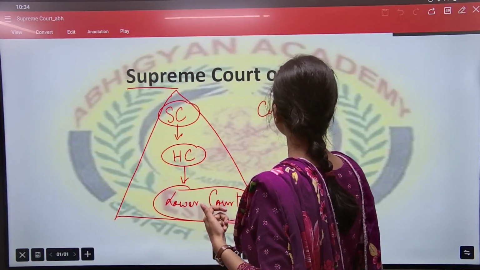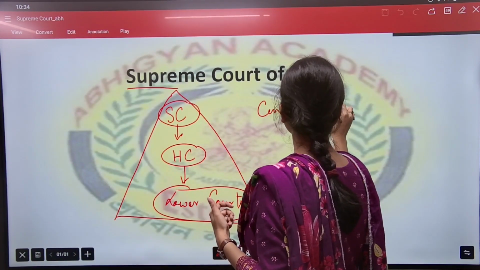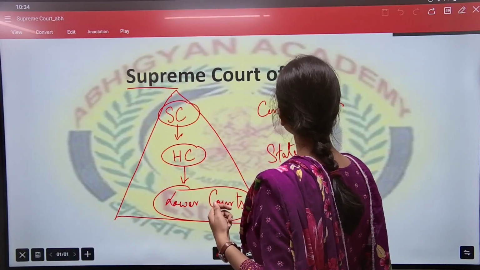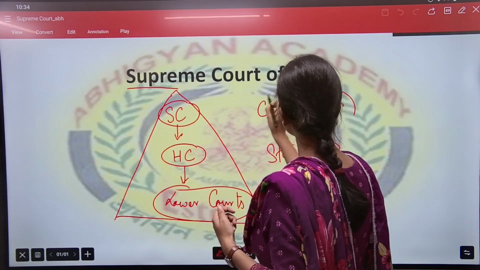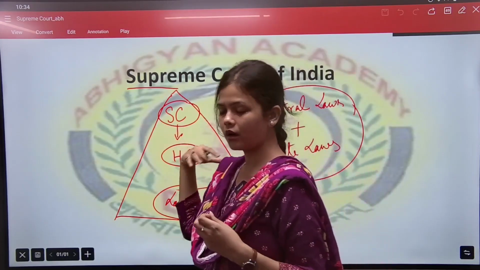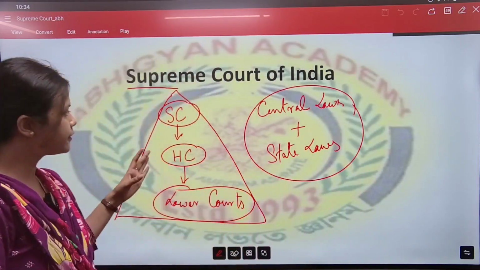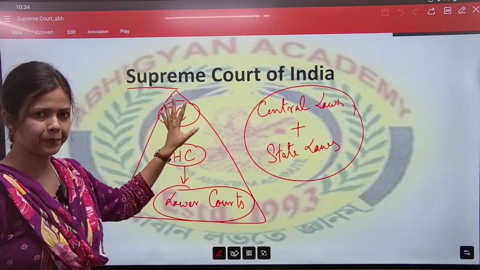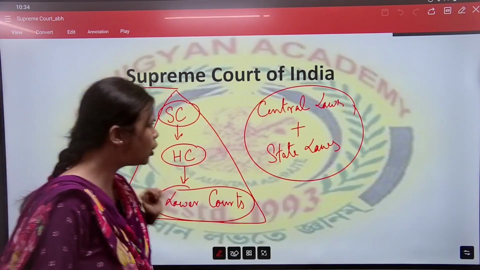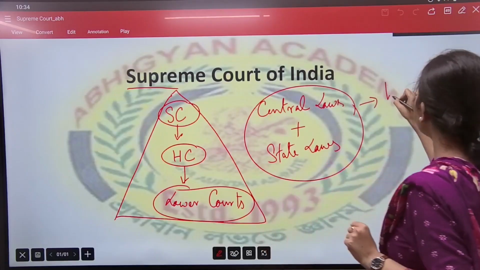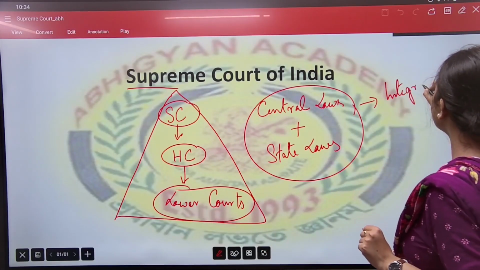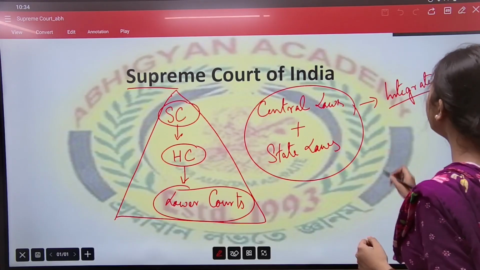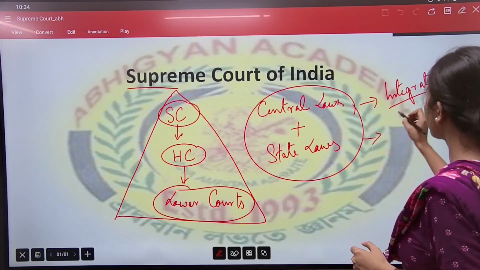Central laws, that means parliamentary laws, as well as state laws, if they get violated, they are looked into by our judiciary. So the first point you have to remember: our judiciary is an integrated one. Second point, our judiciary is